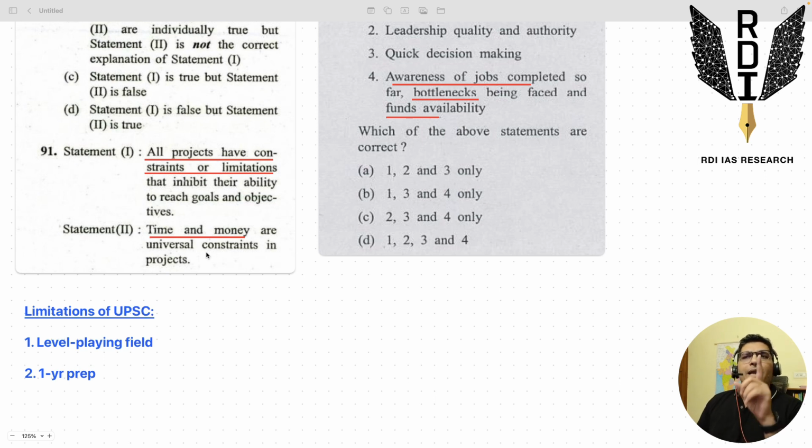So time and money are universal constraints. Yes, it's true. This is especially correct from the student's angle and the coaching industry angle. From the student's angle, you have only 1 year to prepare for this exam, and you've got a lot on your plate. You've got to prepare for mains, answer writing, prelims, test series, and so on. So many things which you have to adjust in just 1 year of time.